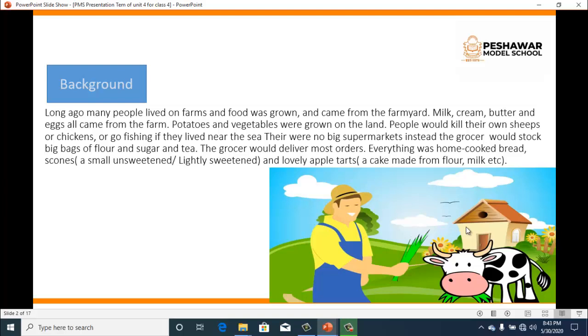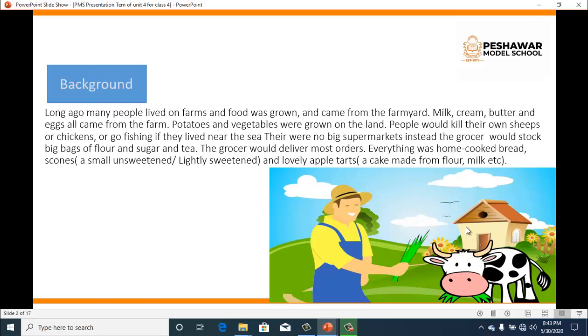ahead of time. They used to grow Early. potatoes and vegetables Animal with in the their trunk. own lands. Elephant. People and would so kill on. their So own you have sheep to or fill chickens these or go exercises. fishing. Then if they comprehension. lived near the sea. Bring the So closest what meaning happened? for They each used word. to kill Vendor. their sheep and Vendered chickens means for walked. their So lunch or shivered dinner, will be or crossed if and they vendered would live walk near will the be sea, ranked. they would go for Problem. fishing for their Problem. dinner.